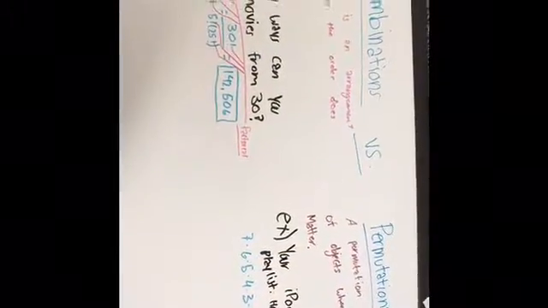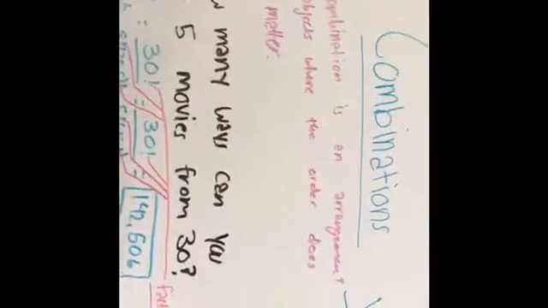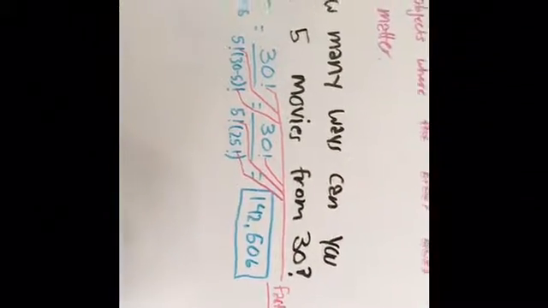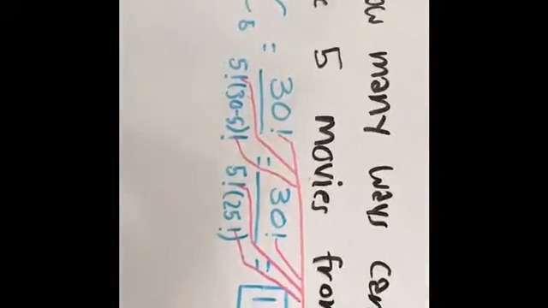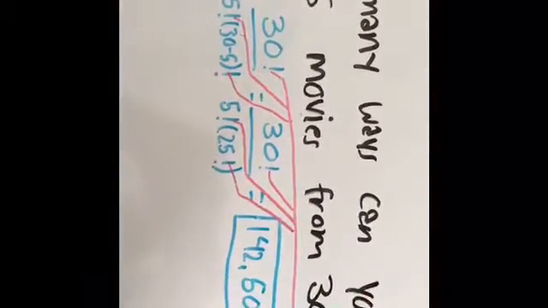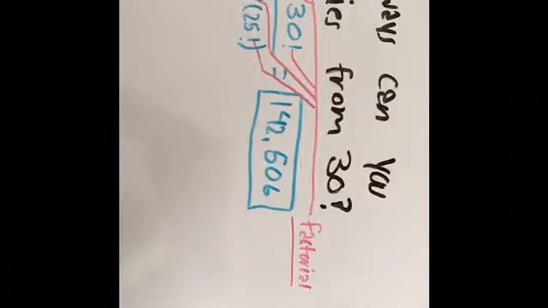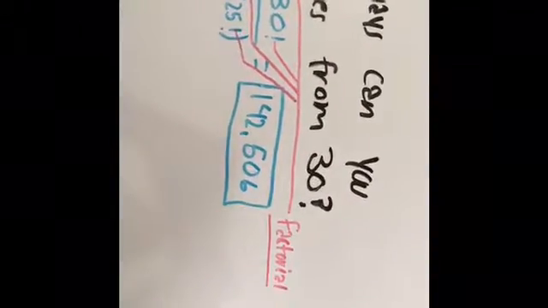Combinations versus permutations. A combination is an arrangement of objects where the order does not matter. An example is, how many ways can you choose 5 movies from 30? So you do 30 factorial over 5 factorial times (30 minus 5) factorial, and you get 142,506.